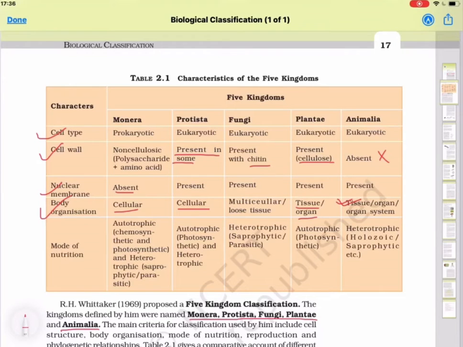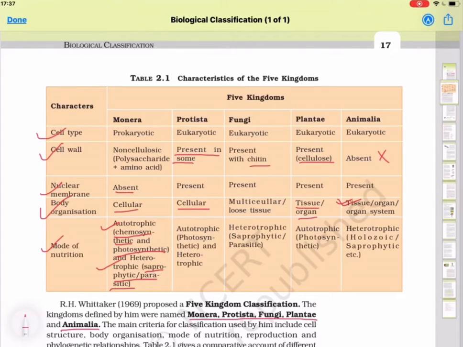Now the next character is mode of nutrition. In Monera, because they are bacteria, they can be autotrophic or heterotrophic. If they are autotrophic, they can be chemosynthetic or photosynthetic. And if they are heterotrophic, they can be saprophytic or parasitic. Saprophytic means feeding on dead and decaying matter. Parasitic means when they feed on other organisms. This is the mode of nutrition in bacteria.